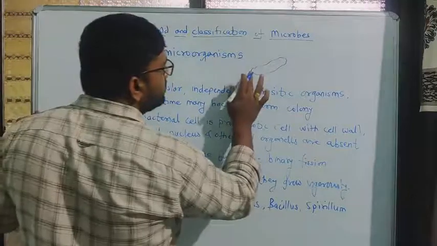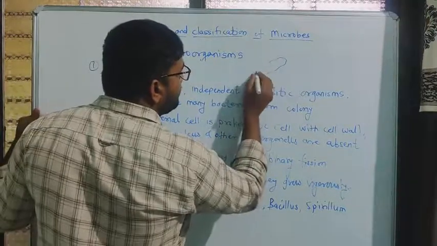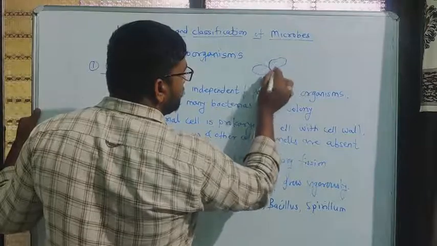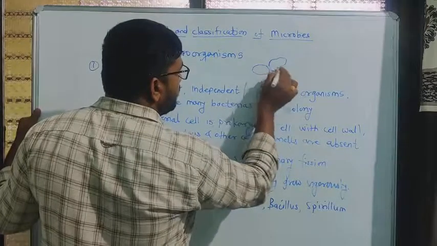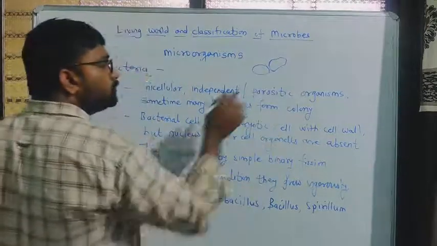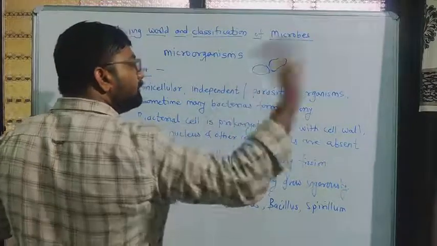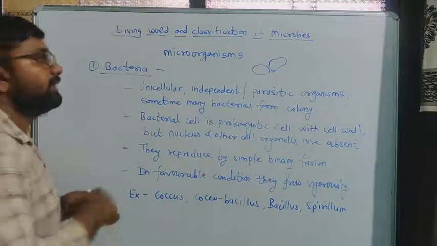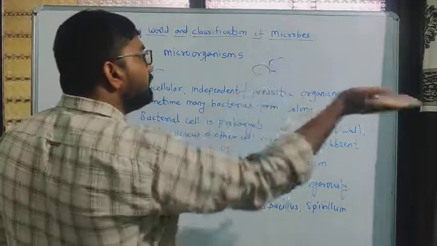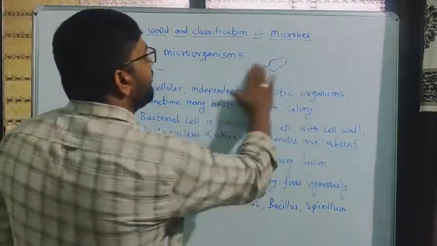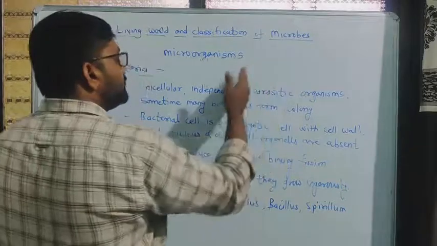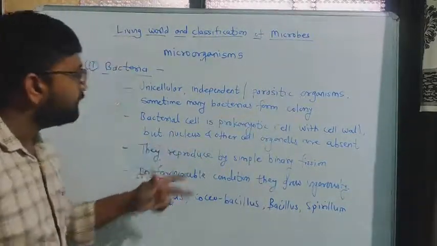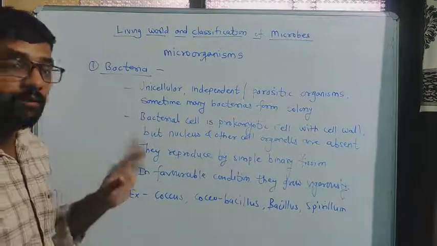Suppose this is one bacteria, after binary fission two separate bacteria are formed, like this one and this one. So one bacteria gets divided into two bacteria, in such a way this again gets divided, this again gets divided. Such reproduction is called binary fission. So all bacteria reproduce by simple binary fission.